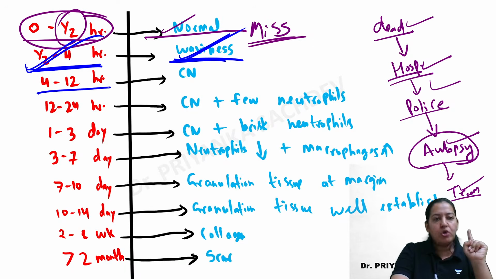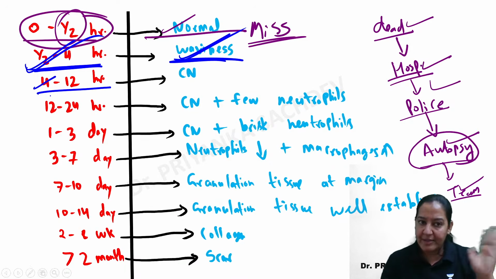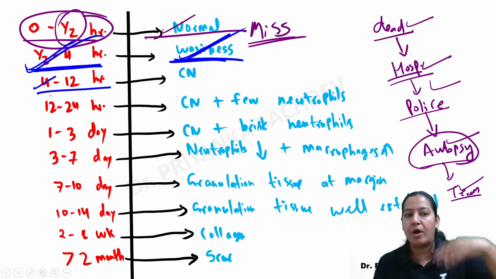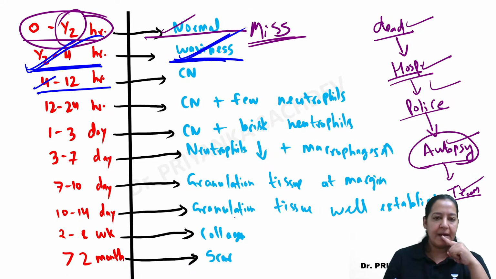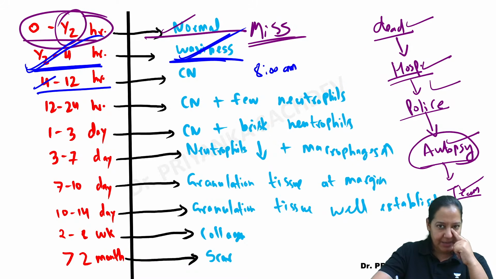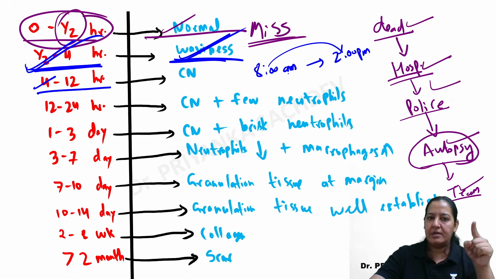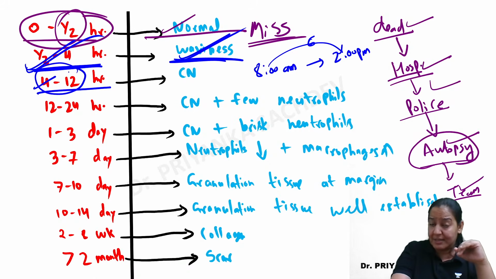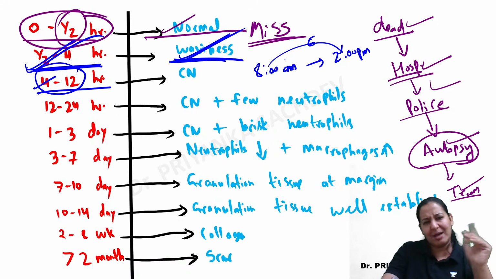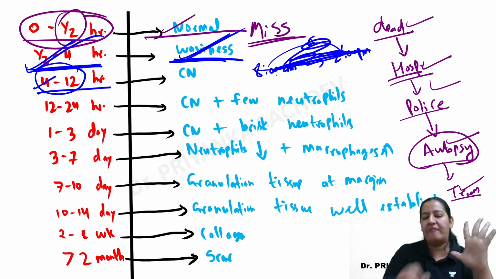Now, from 4 to 12 hour, if you are performing autopsy after 4 to 12 hour of MI, just suppose MI occurs, for an example, at 8 a.m. in the morning, and you are performing autopsy at 2 p.m. on the same day. So how many hours have passed? 8, 9, 10, 11, 12, 1, 2. Yes, 6 hours. So after 6 hours, you are doing the autopsy. So 6 hours will fall in this zone, between 4 to 12. I have quoted this example.